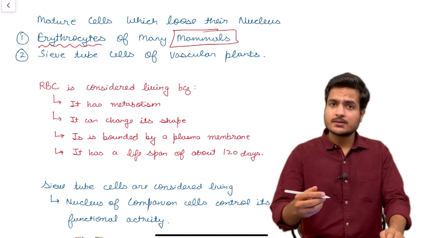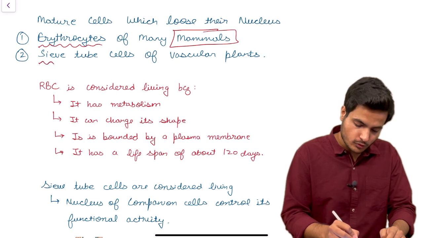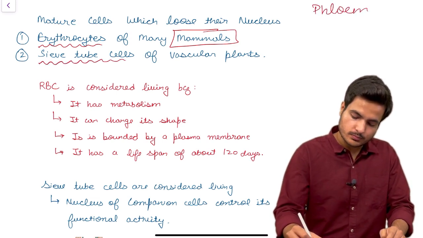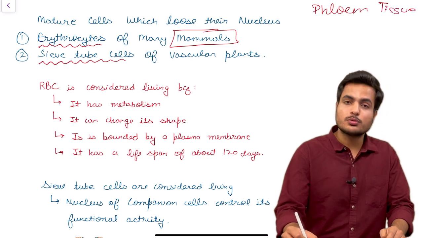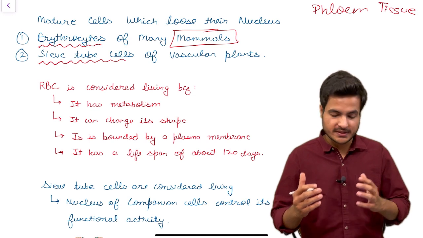They lack nucleus. And the second example from the plants is sieve tube cells, which are a part of phloem tissue. The tissue which a plant uses for the transport of food within itself.